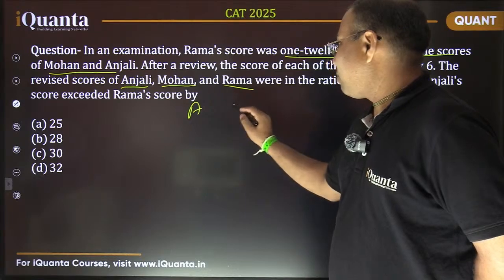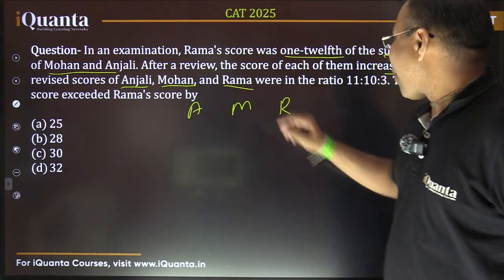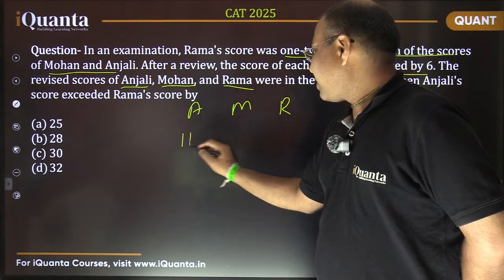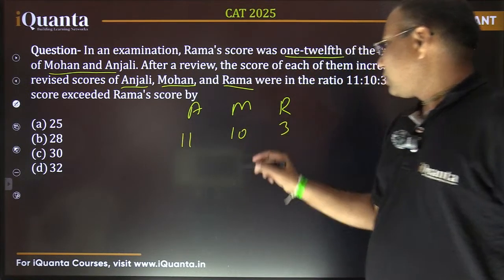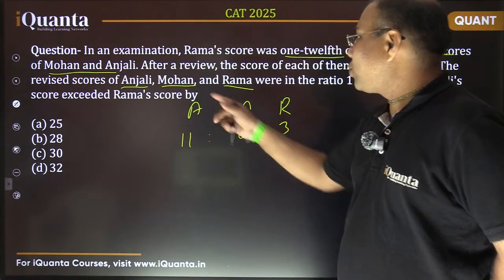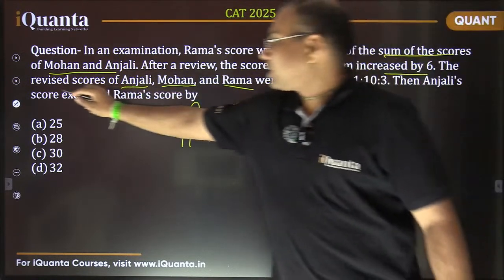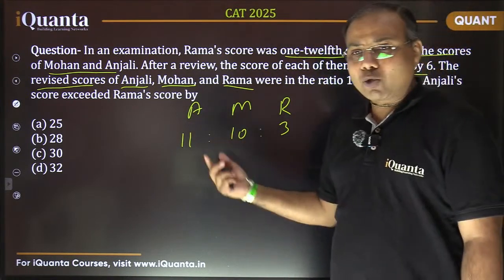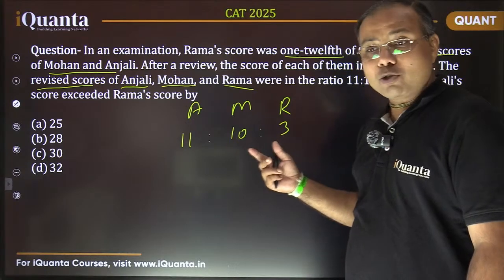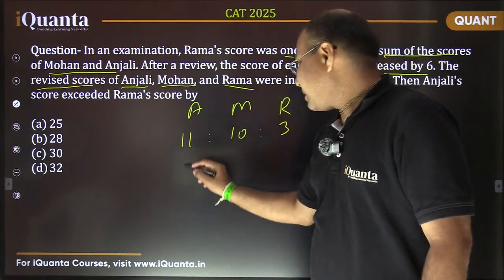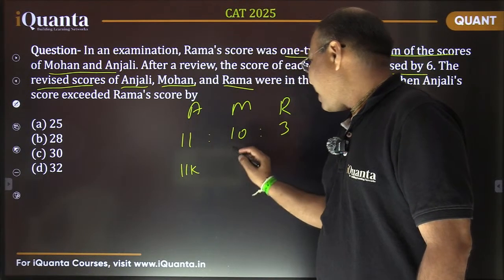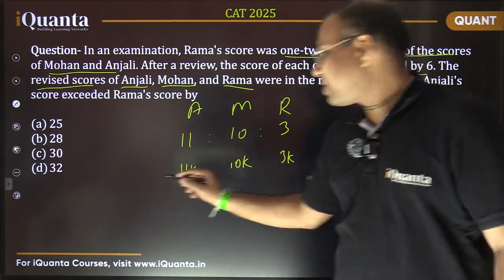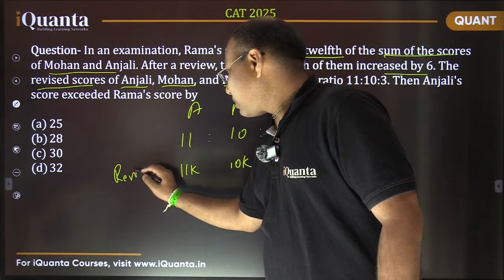So Anjali, Mohan and Rama, their new scores are in the ratio 11, 10, 3. That is the ratio of their revised scores. So if I use the common multiplier k, I can say it is 11k, 10k and 3k. These are the revised scores.